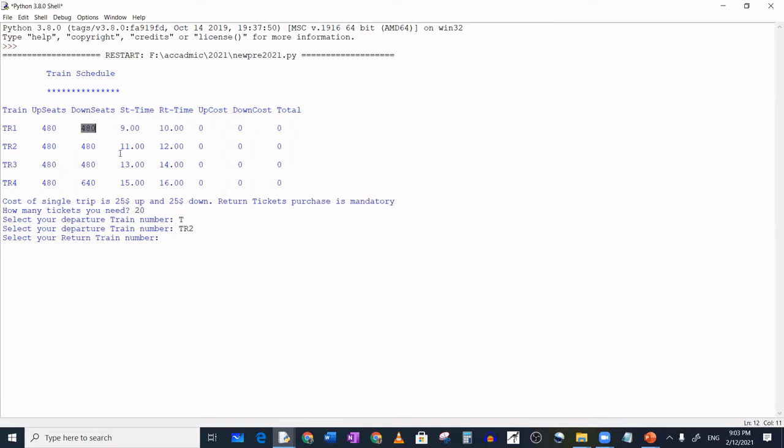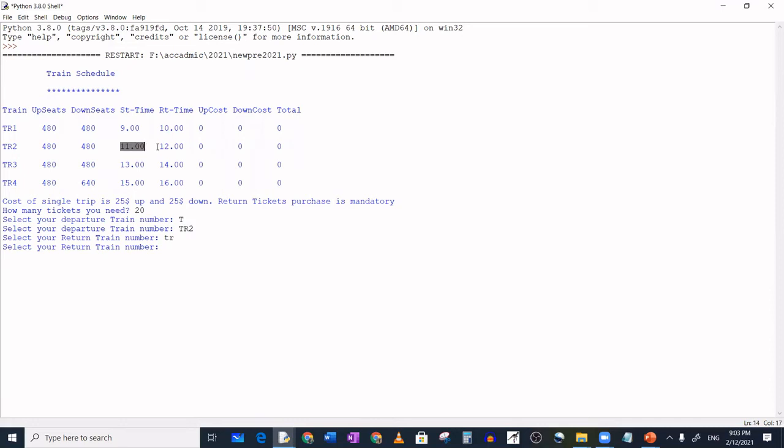Closed is not displayed, so no problem. Only if closed is displayed would it have to ask again. So the start is not a problem. For the return train, it is the same thing: if I enter TR like that, it won't accept, so we have to give the right one. Here I told you I validated one extra thing: if we travel in TR1 in departure at 11 o'clock, I'm traveling up.